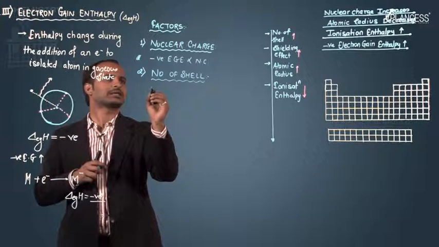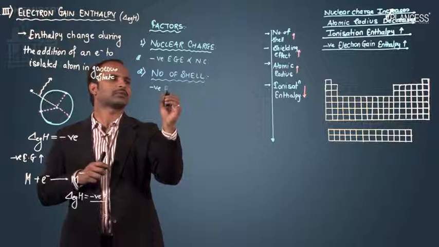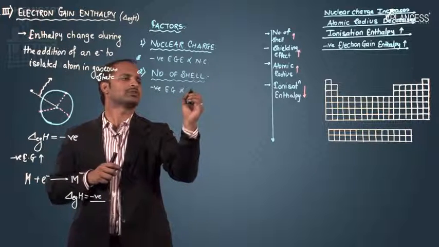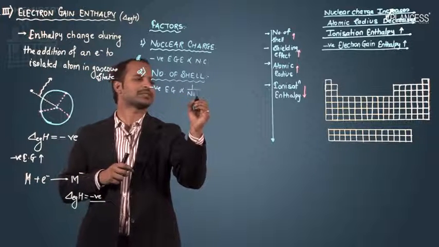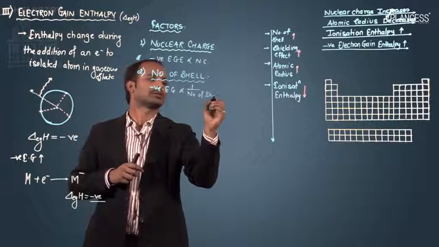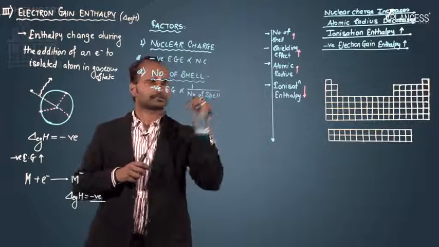So here I can say that negative electron gain enthalpy is inversely proportional to the number of shells, because as the shells increase, the attraction goes on decreasing.